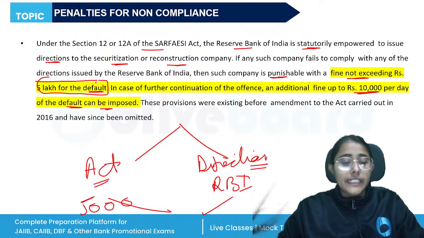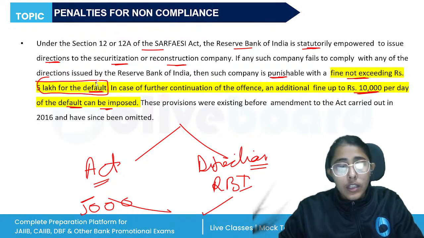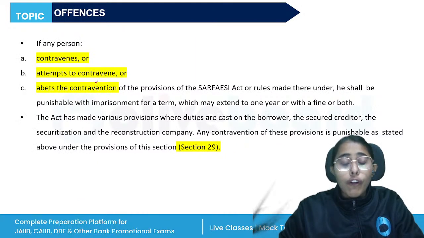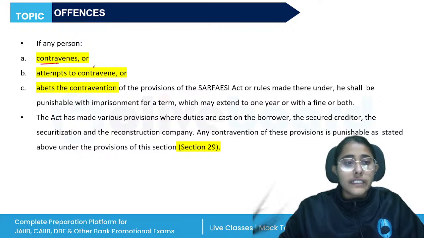Now, if we see after 2016, what provisions have been made, or what changes have been made, or what is the penalty as of now. First, we have defined the meaning of the term offence. So offence means if any person contravenes, attempts to contravene, or abets the contravention of the provisions of the SARFAESI Act, then they will be punishable with imprisonment for a term which may extend to 1 year or with a fine or both.